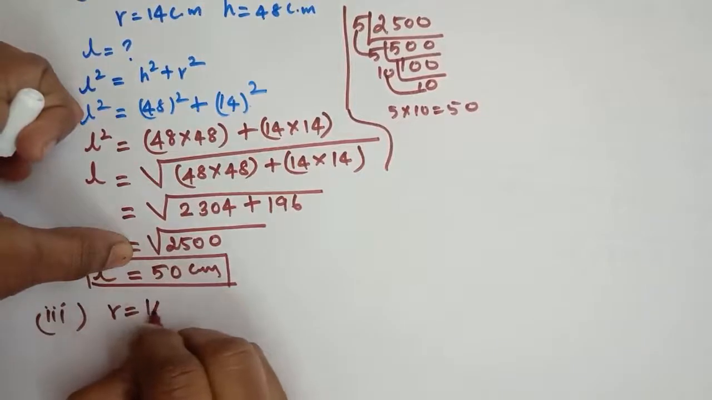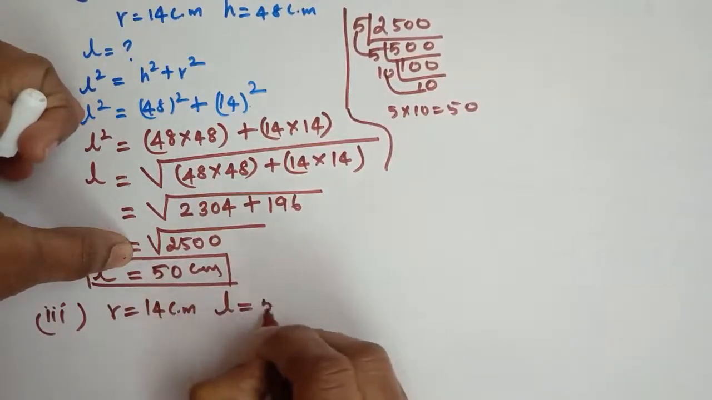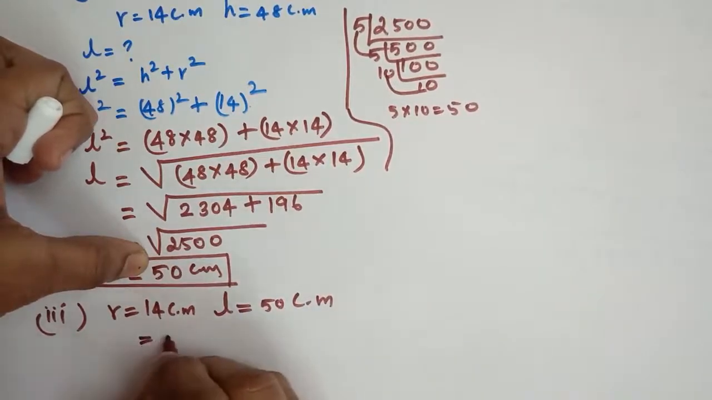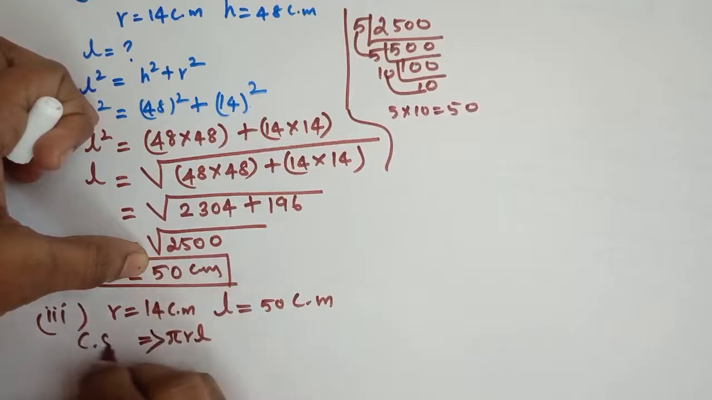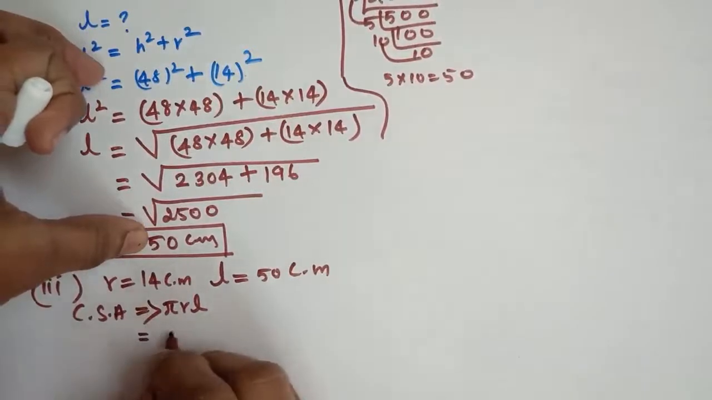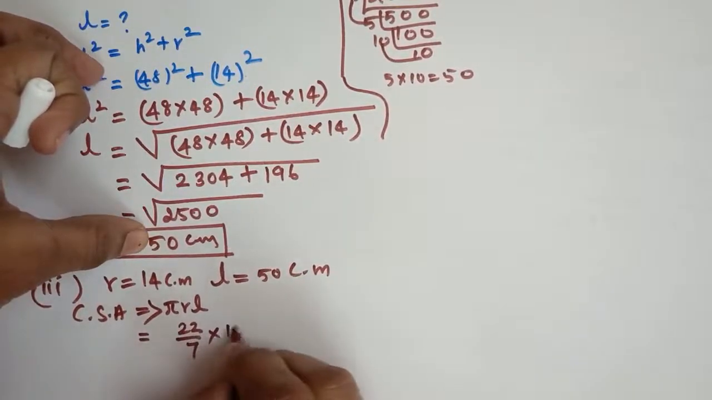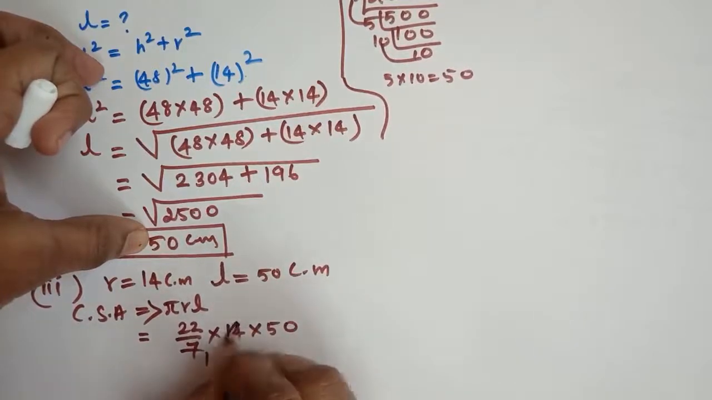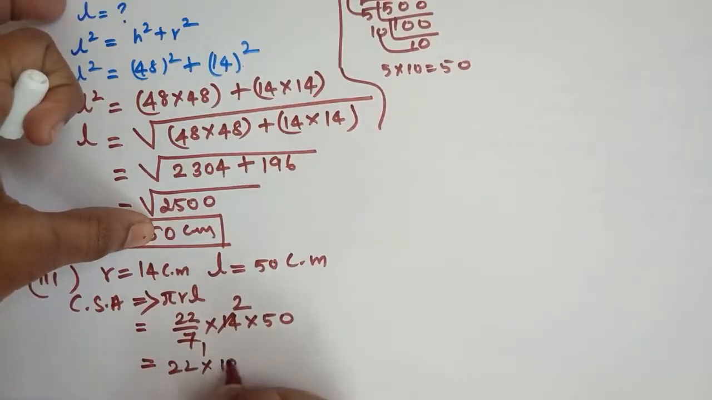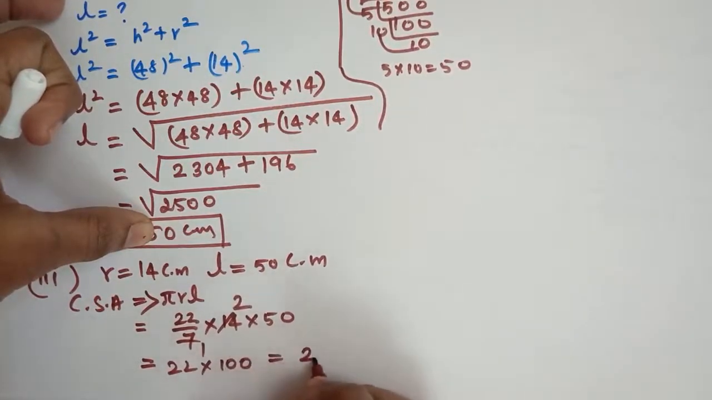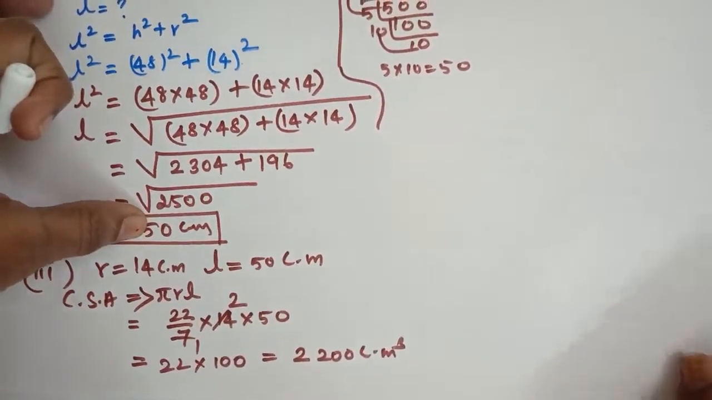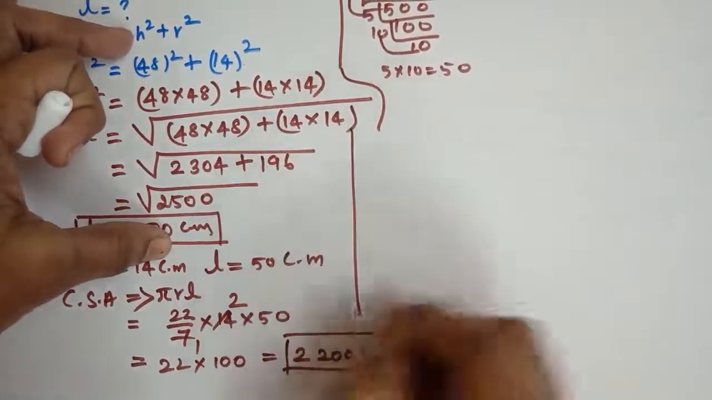Here r equals 14 centimeter, L equals 50 centimeter, okay. Then curved surface area, what is the formula? It is pi r L. Just put the value here: 22 by 7 into 14 into 50. 1 7 are 7, 2. So 22 into, what is that? 100, very good. 22 into 100, 2 into 50, 100. So that is equal to 2200 centimeter cube. The curved surface area of the cone is 2200 centimeter cube, okay students. Good. Next question.